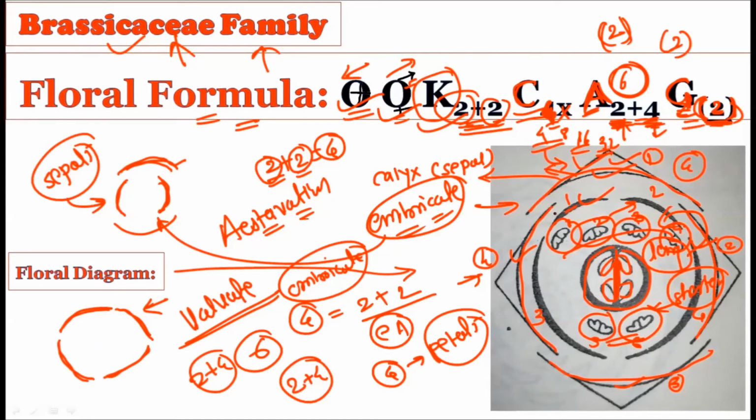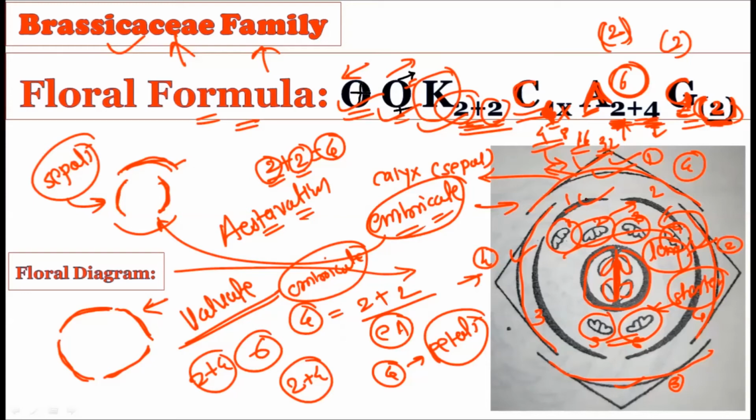So this is how the floral diagram is there for the Brassicaceae family, for the calyx, corolla, androecium, and the gynoecium. You can easily judge how the minute details are carefully placed in the floral diagram. That is why the floral diagram becomes very important for the botany student, because it shows you how the flower is. If you draw just the floral diagram, you can draw the whole flower out of it. The exact minute details of the flower are placed in this floral diagram. This type of floral diagram is shown by the Brassicaceae family.